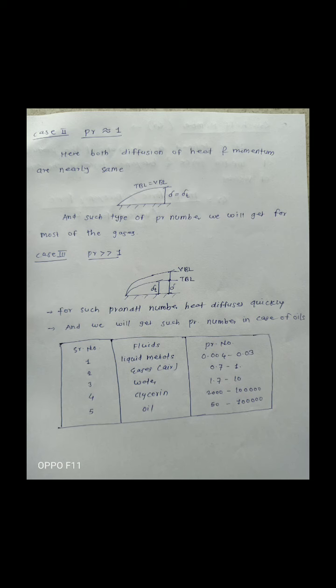From that we said that Prandtl number in case of oils is greater than 1. For those particular oils, velocity boundary layer thickness is higher as compared to the thermal boundary layer thickness. For the oils, Prandtl number is greater than 1 means velocity boundary layer thickness for that particular oil is higher as compared to the thermal boundary layer thickness.